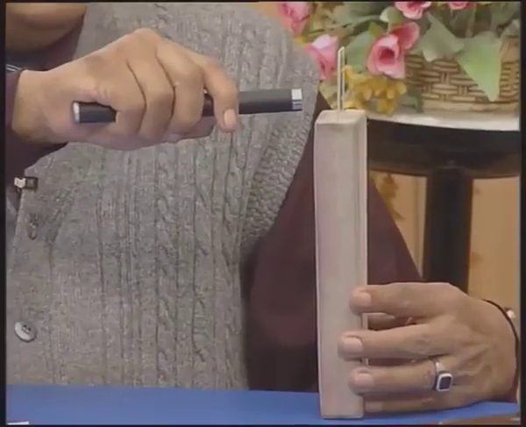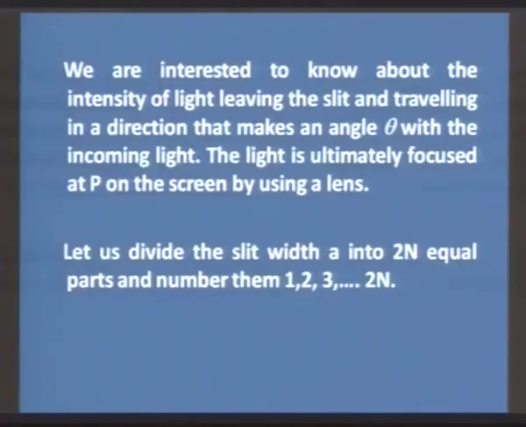and the laser torch. When this slit is illuminated, you can see the beautiful phenomenon on the screen and how the intensity is changing. So, this is a very small experiment in which you can see the fringe pattern of diffraction, and now we are interested to know about the intensity of light leaving the slit and travelling in a direction that makes an angle theta with the incoming light.